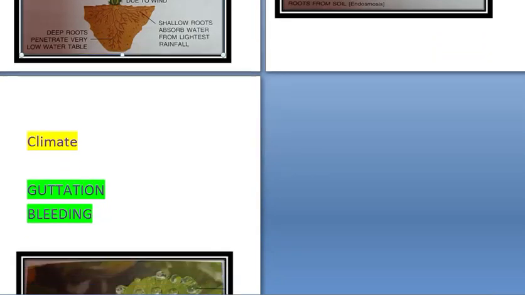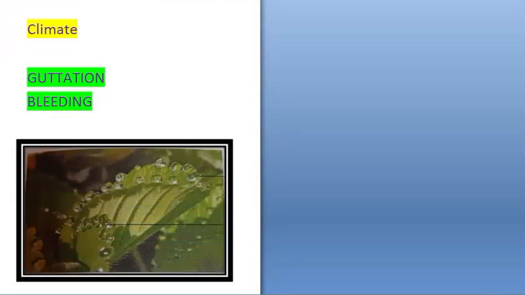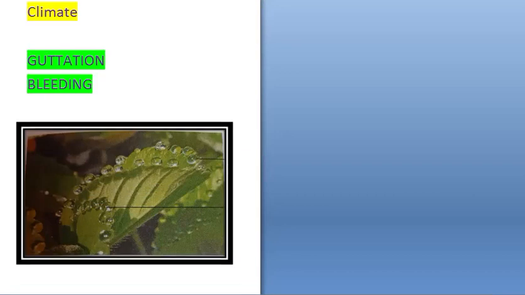Another impact of transpiration is on the climate. It has been seen that large quantities of water are lost during transpiration. For example, a single sunflower plant is estimated to lose about half a liter of water per day in the form of water vapor. A single maize plant loses 2 liters of water per day. A large apple tree loses 30 liters of water per day.